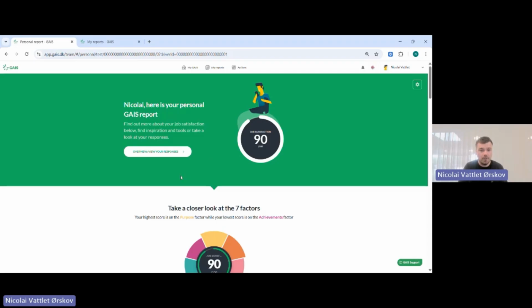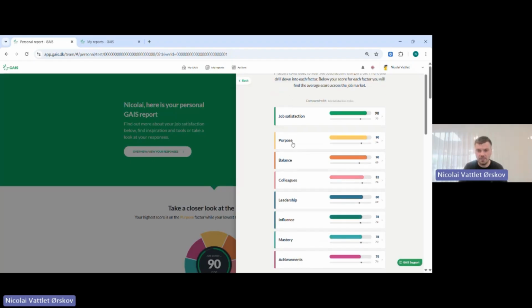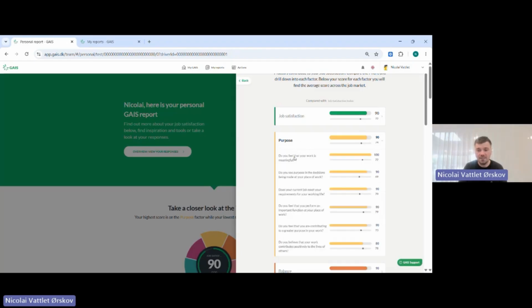As an employee, you would be able to view all your scores in terms of the factors. So here we have the overall job satisfaction. Here we can see that we have a score of 90, and we can also see the 7 factors here. You would be able to press them and then see once again the questions that you just went through, and also of course what your score is at the top here.